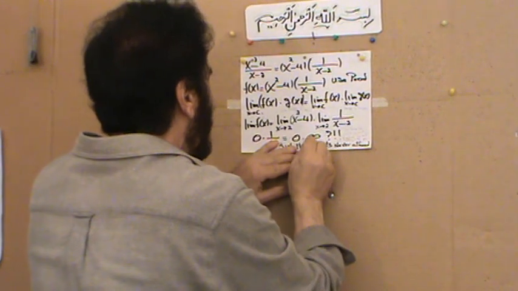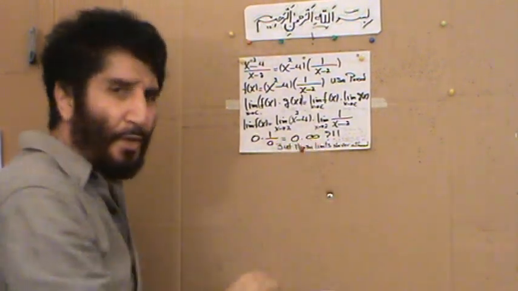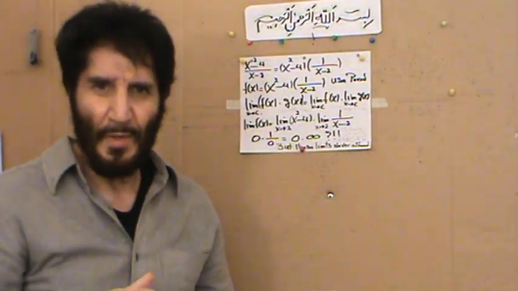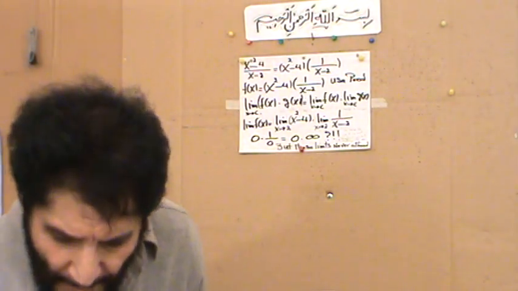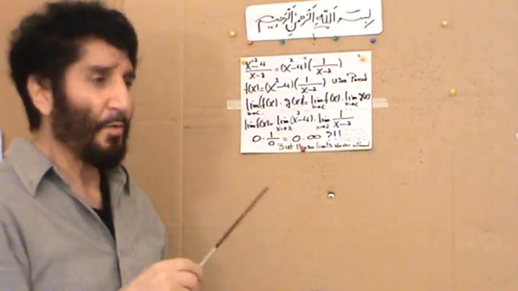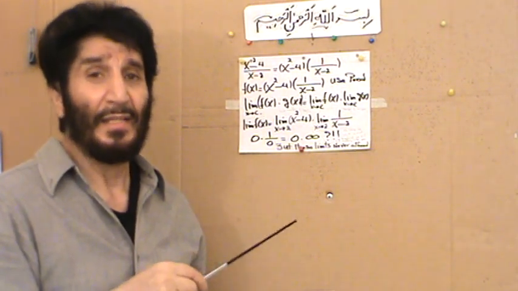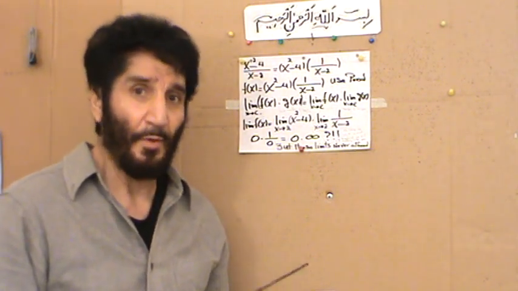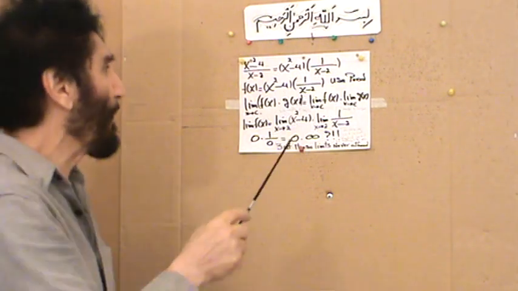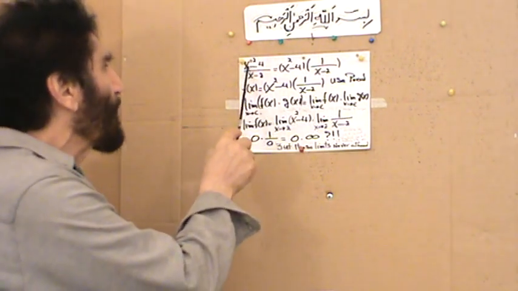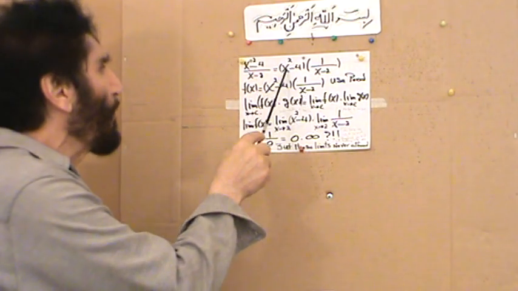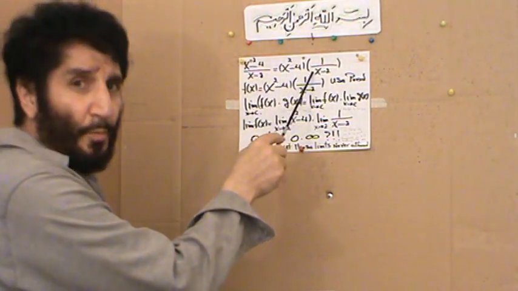So this time we are going to approach it through the product, instead of the limit of a quotient being the quotient of limits. We are going to take the limit of a product being the product of the limits and see if we can come up with the same conclusion as in the previous one. Now, I wrote x squared minus 4 over x minus 2 in product form.